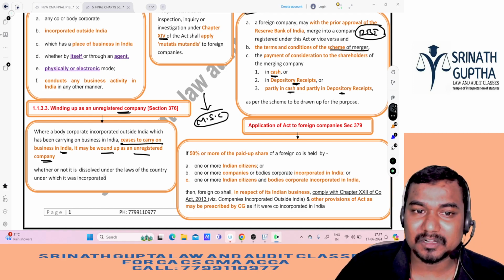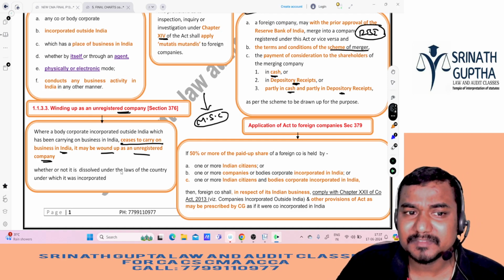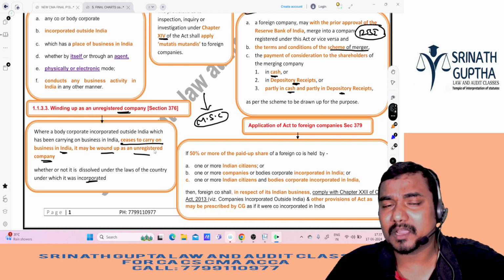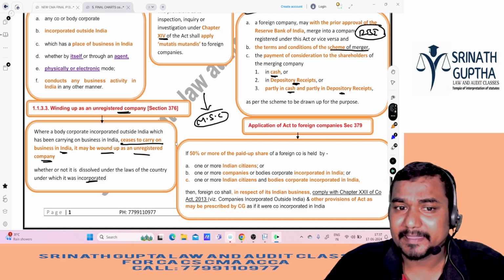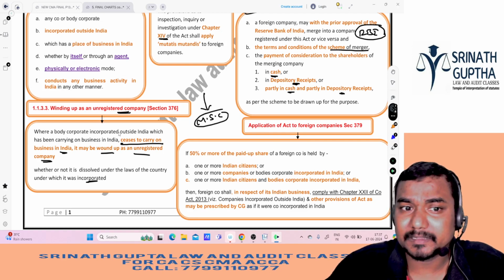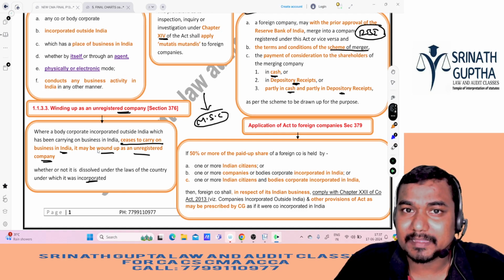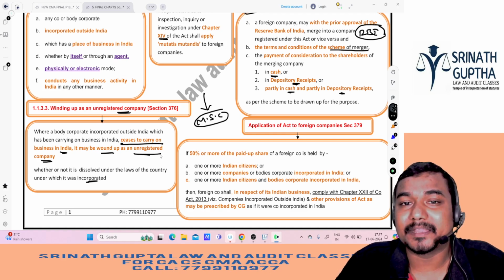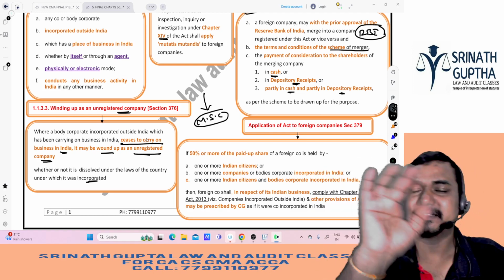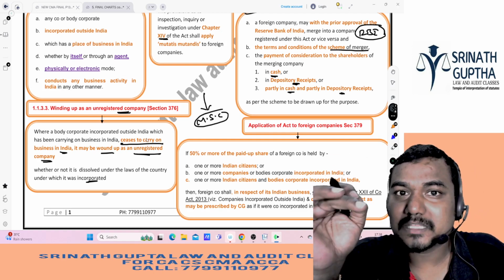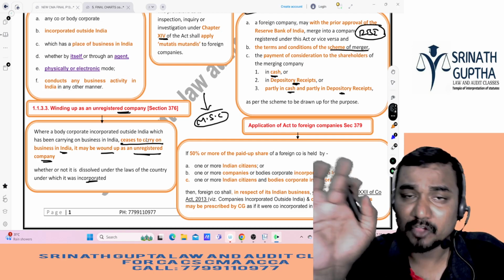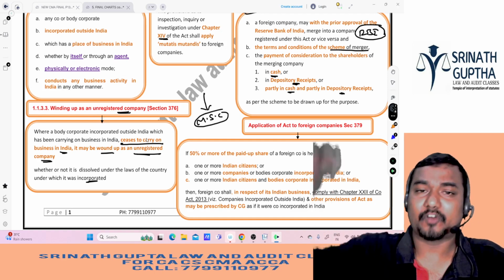Whether or not it is dissolved under the laws of the country under which it is incorporated. What does it mean? Microsoft Computers is registered in America. In America it may be dissolved or not, but from India they are closing all the business. So for the Indian business it is deemed to be wound up as an unregistered company in India. Clear na beta? So once again, a foreign company closing the business in India should be wound up as an unregistered company in India, whether it is closed in America or the foreign country or not.